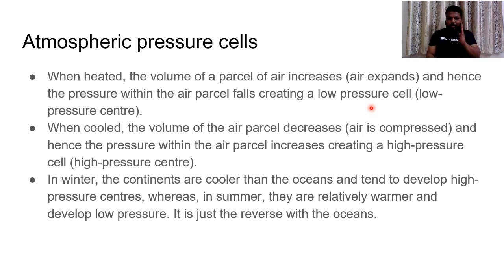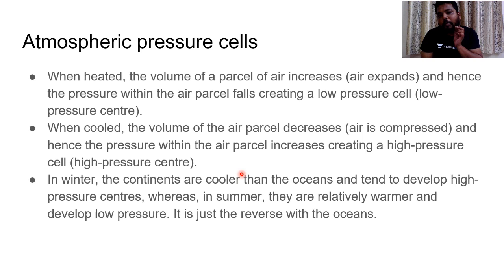So when the air is heated, we have air expansion, and when the air is cooled down, it decreases its volume. When air is compressed, it generally tends to come down onto the surface, and when the air parcel reaches the ground surface, it creates high pressure zones.